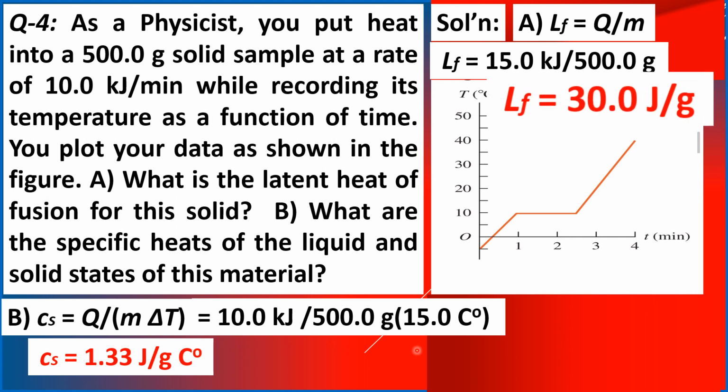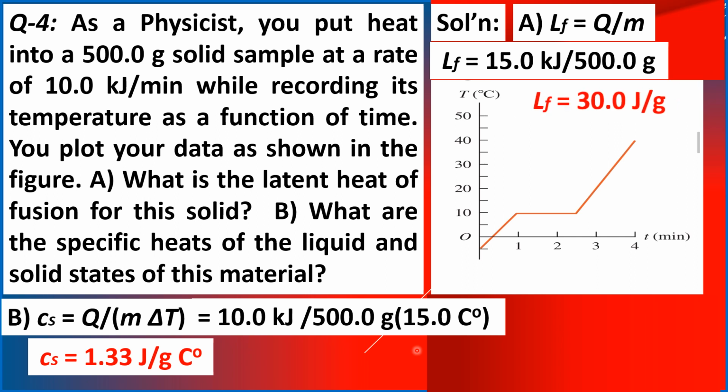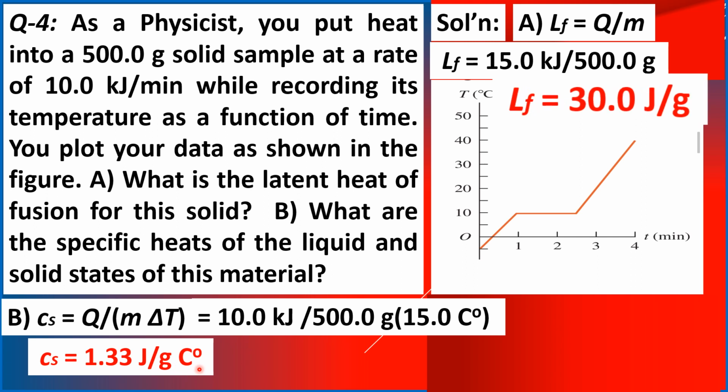The specific heat of the solid state of the material is equal to 1.33 joules per gram Celsius degree.